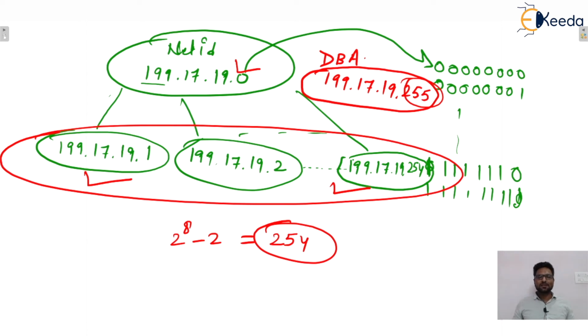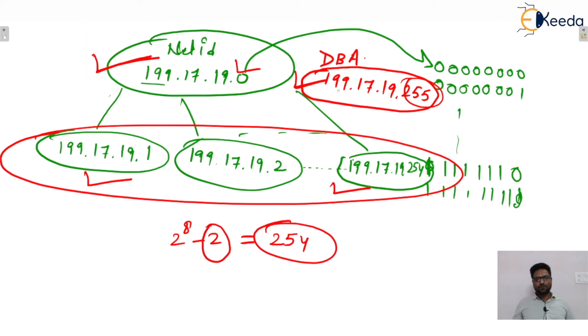So why is this minus 2 in the host portion? Because one combination is used as the network ID and one combination is used as the direct broadcast address. That's why there is minus 2 in the host portion. I hope this is clear to everyone. Yes or no? Okay.